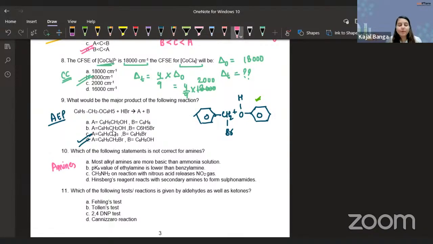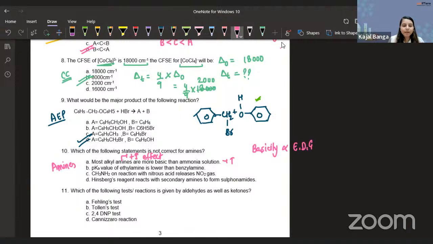Which of the following statements is not correct for amines? Okay, interesting question. Most alkyl amines are more basic than ammonia. Yes, this is true. Why is this true? Because alkyl amines are the ones which will have plus I effect. And because of this plus I effect, we know, guys, the basicity increases. Because if you remember what we have talked about in basicity and acidity, basicity is directly proportional to electron donating group, EDG, we are talking about. So this statement is true.